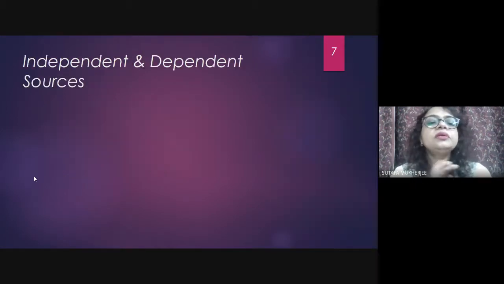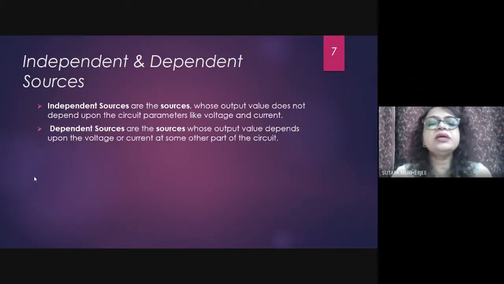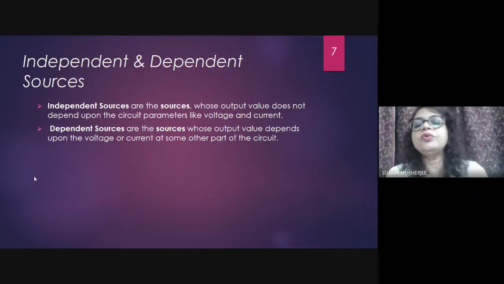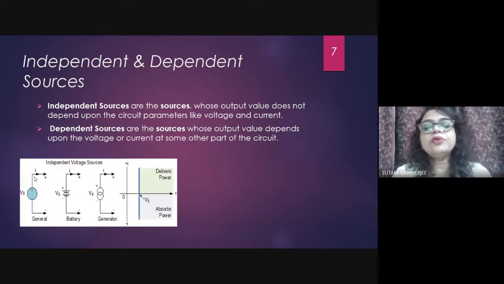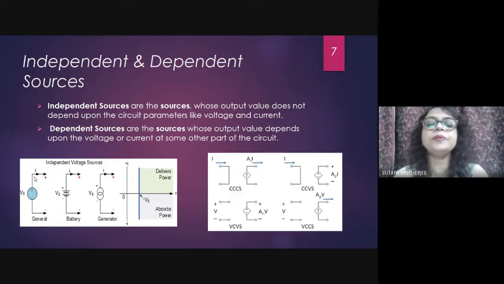Now come to the next slide, independent and dependent sources. Independent sources are the sources whose output value does not depend upon circuit parameters like voltage and current. And dependent sources are sources whose output value depends upon the voltage or current at some other part of the circuit. We will have to do many problems with this. So how many dependent sources are there? 4 sources are there. Current dependent current source, current dependent voltage source. That makes two. Voltage dependent current source, voltage dependent voltage source. So there are 4 types.